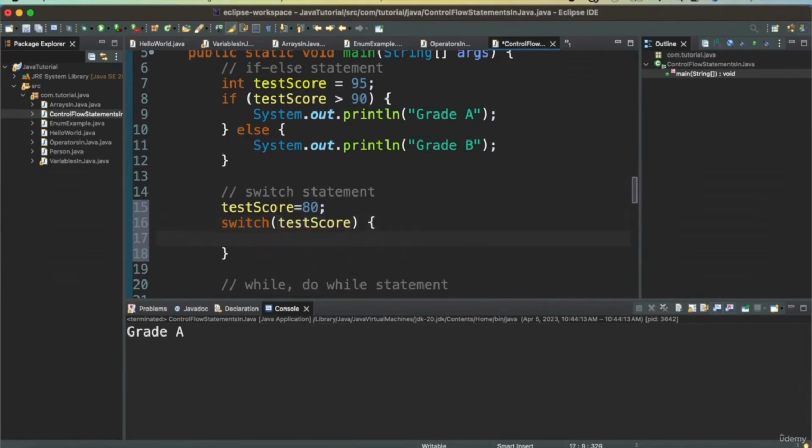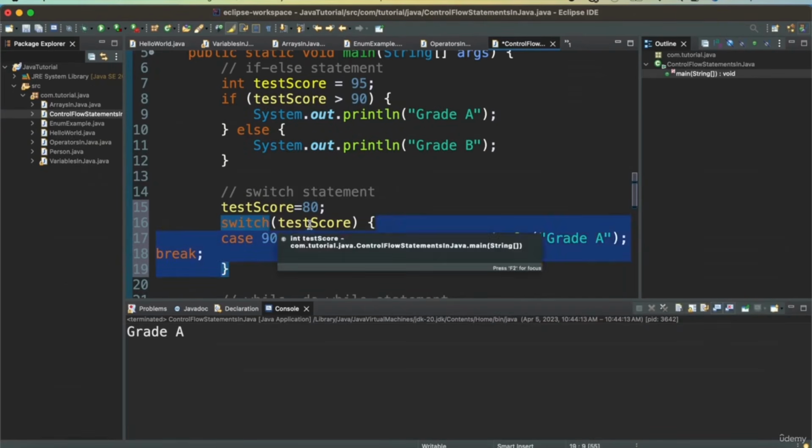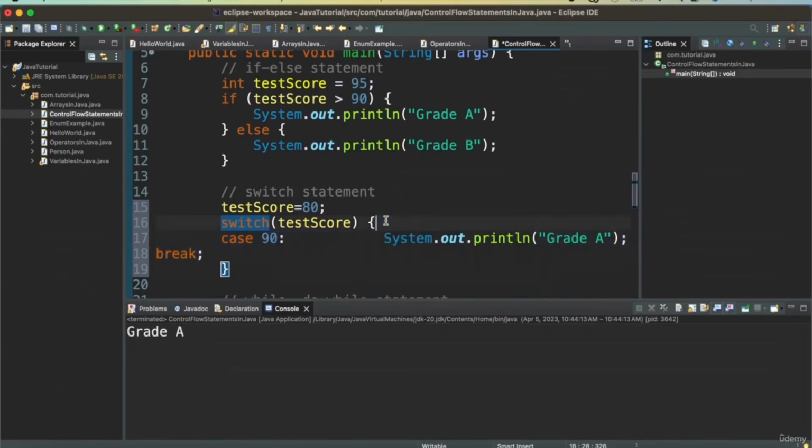I have different cases defined, so I'm saying case 90, then I want to print grade A, and then I'll have a break, so it will break out of the switch. Switch is defined as switch, then test score, and then we have these braces.